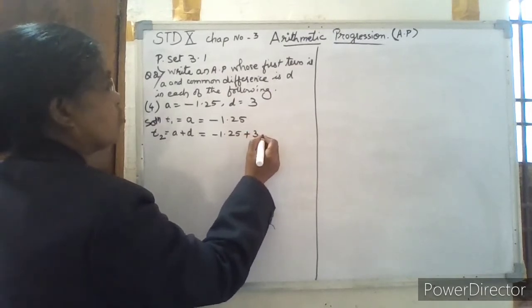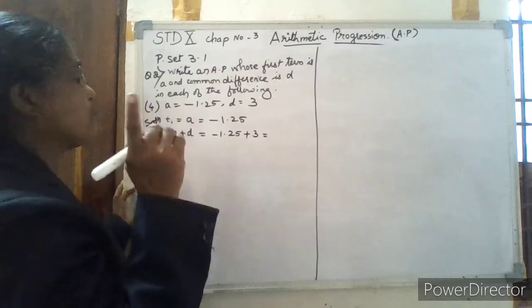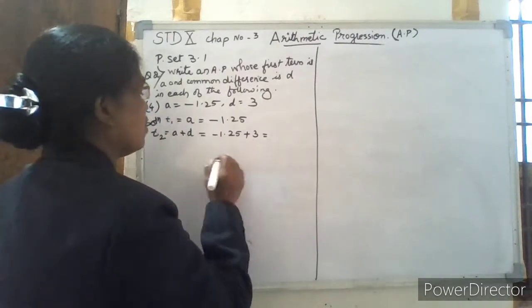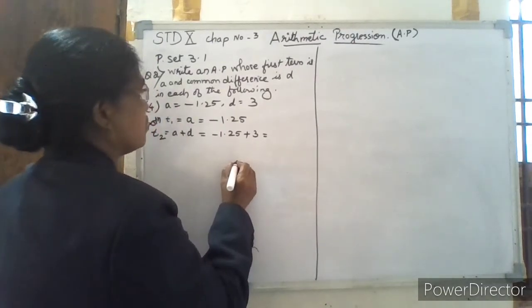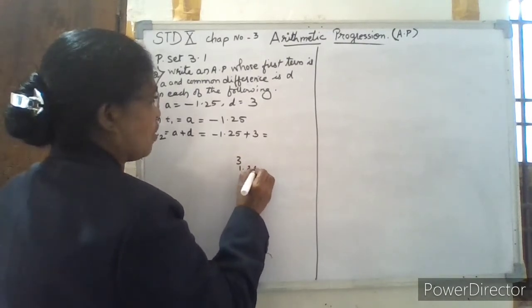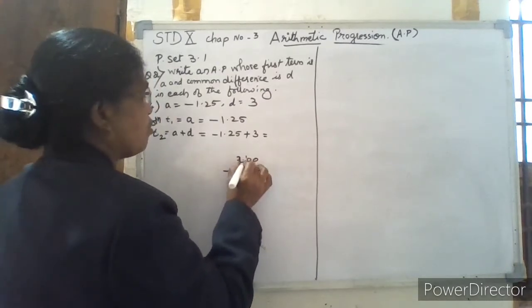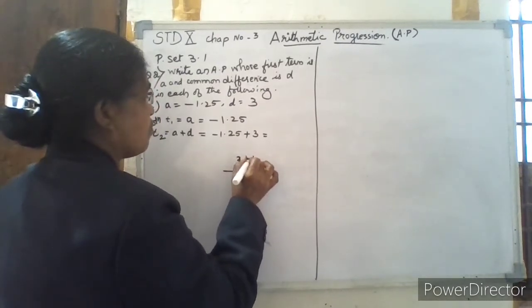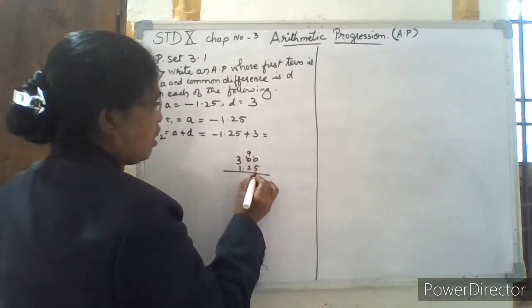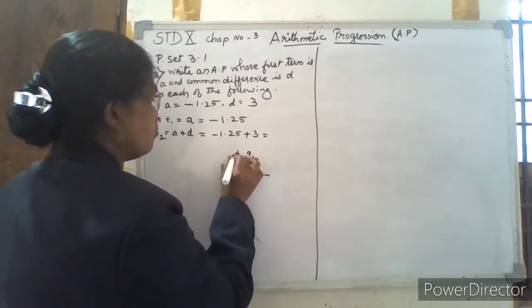Both the numbers have different signs, so subtract and put the sign of the greater number. This is the greater number. So subtract: 3 minus 1.25, like this way. Put 0.00 here. From 3 you borrow 1 here, and from this you take 1 here. Here 9 remains. So 10 minus 5 is 5, 9 minus 2 is 7. Here 2 remains, 2 minus 1 is 1.